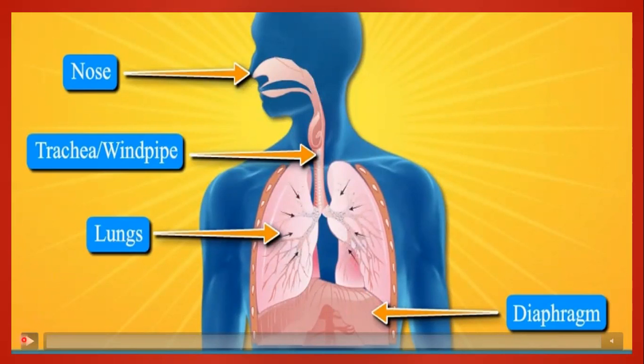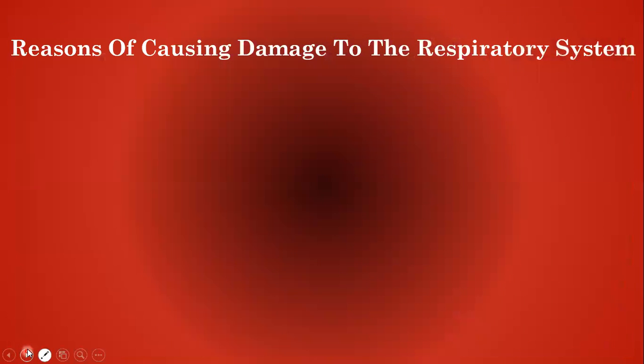Now, moving ahead, we will see the reasons or the causes that damage our respiratory system.